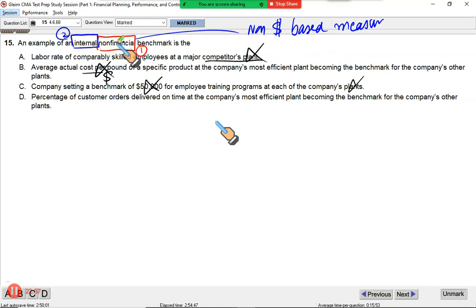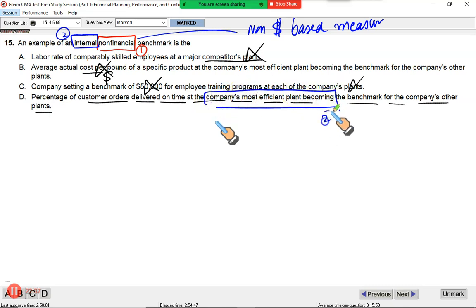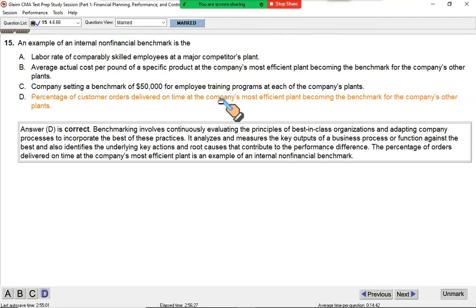Let's read D carefully. Percentage of customer orders delivered on time at the company's most efficient plant becoming the benchmark for the company's other plants. Absolutely. This is what I'm looking for. Our own most efficient plant, this is requirement number 2, internal. And second, we are looking for non-financial, non-dollar based. This is a percentage of customer orders, clearly our requirement number 1, a non-dollar based measure. So that makes D the correct option.